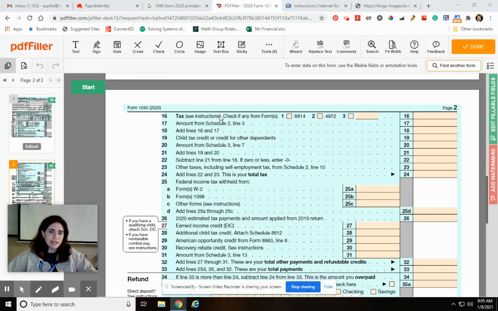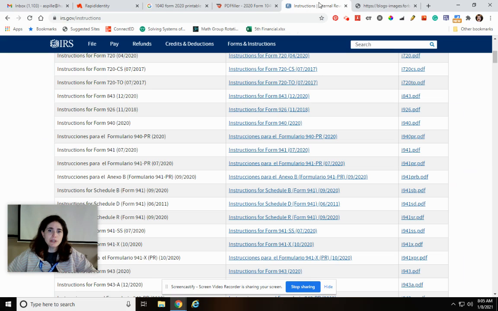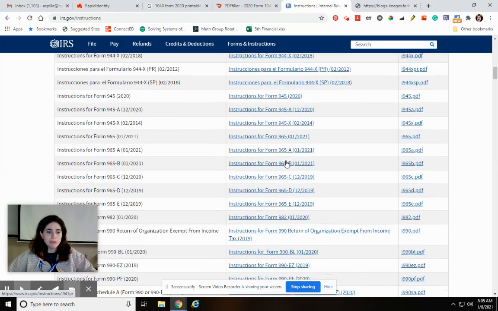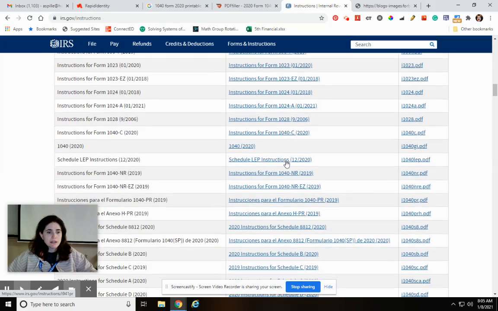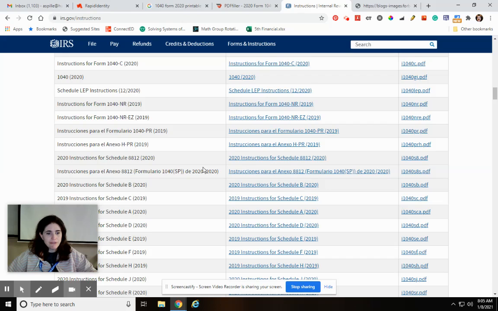What you would need to do here is go to the instructions. If you get this form at a post office, they have the instruction books right there. If you don't, and you're not using TurboTax, which will do all this for you, you would go here. This is irs.gov/instructions. This is a list of all the instructions for all the forms, and we would want to go down to 1040 because that's the form we're using. So 1040, and notice there are several of them. We just want 1040 straight up.